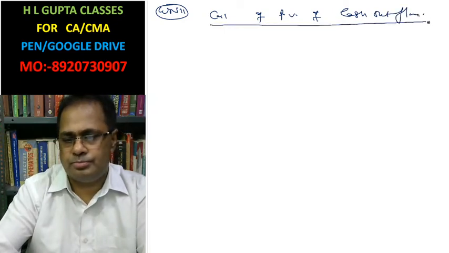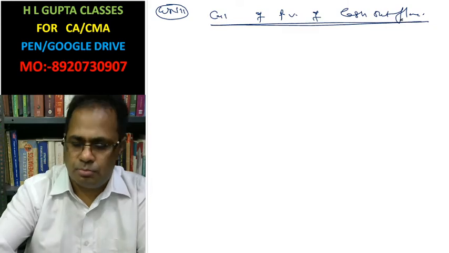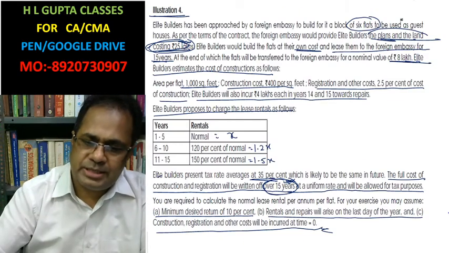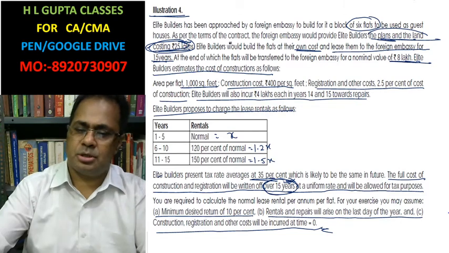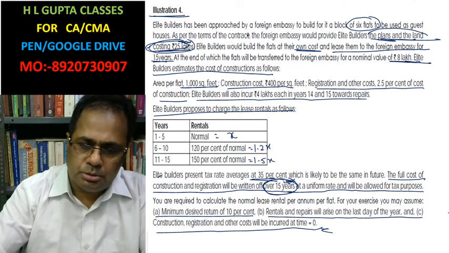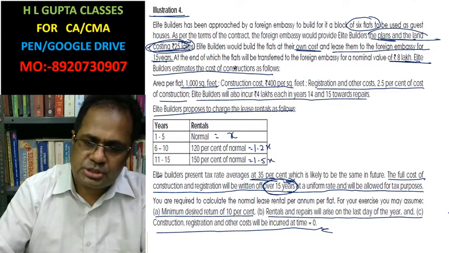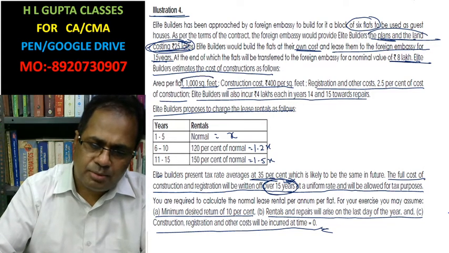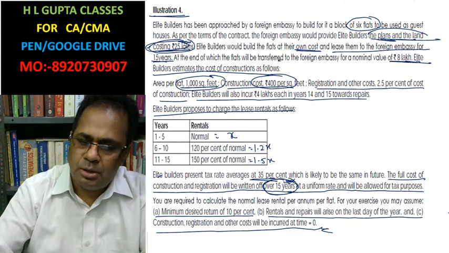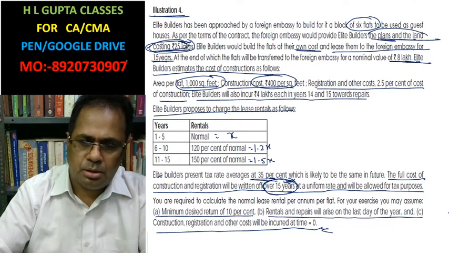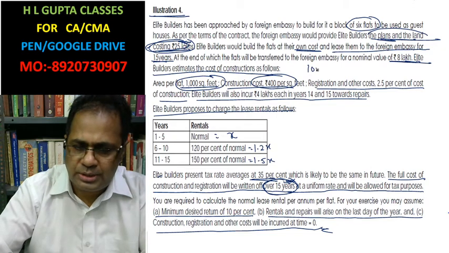Look here. In this case, what is the cost incurred by the construction company? That is the construction cost. Construction cost is 1000 square feet at the rate of rupees 400 per square foot for 6 flats. One flat is 1000 square feet.